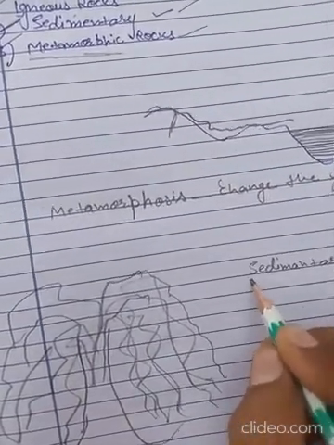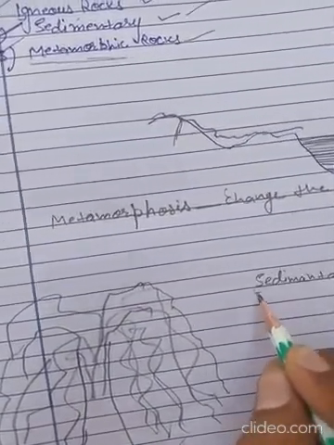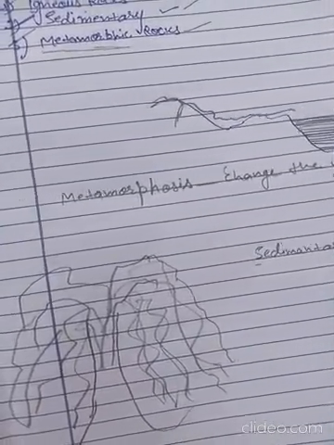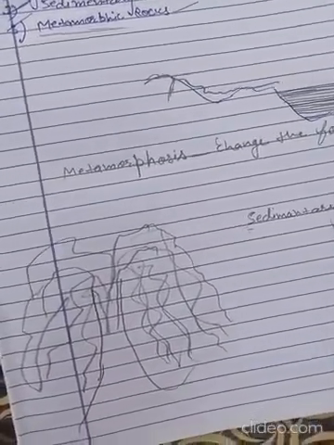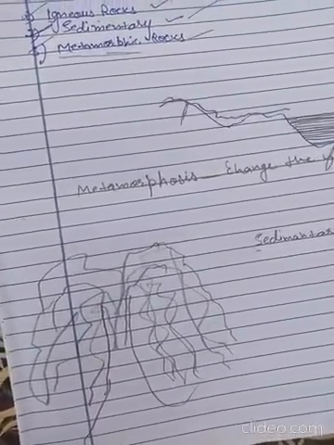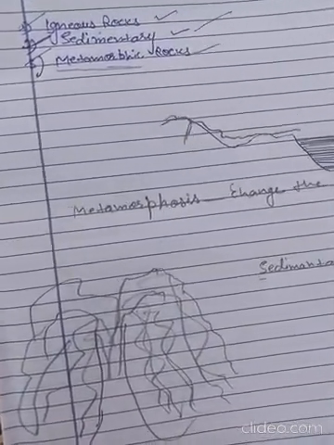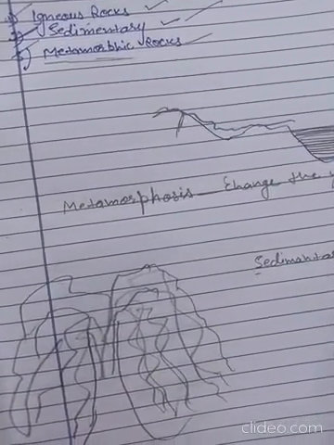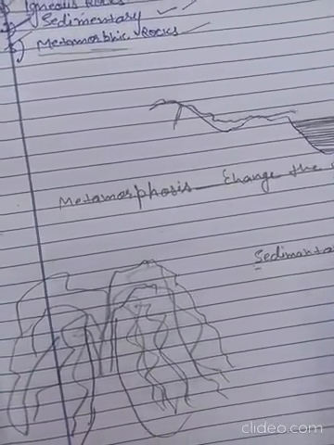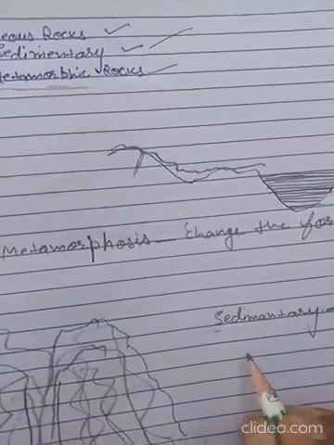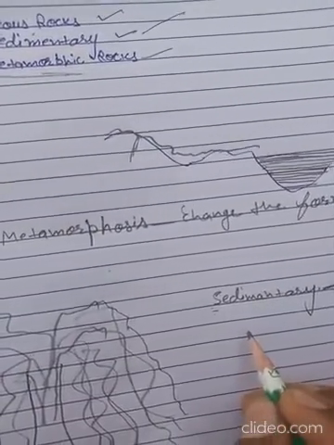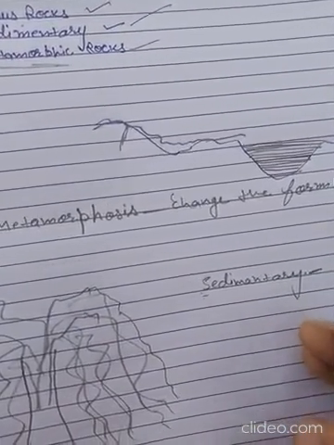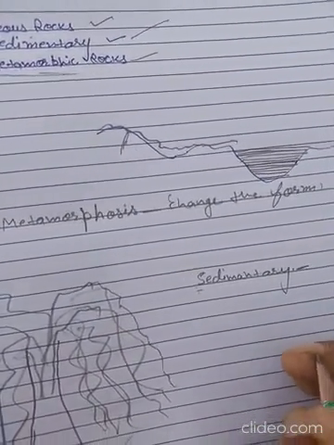After the sedimentary rocks, due to heat and pressure, sedimentary rocks or igneous rocks change their composition into metamorphic rocks. After the metamorphic rocks, forces of nature push igneous and sedimentary rocks to become metamorphic rocks deep in the crust.